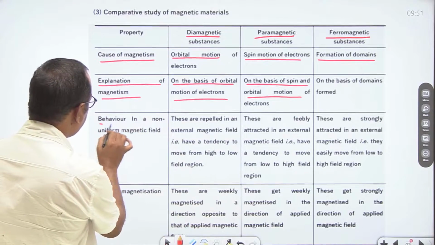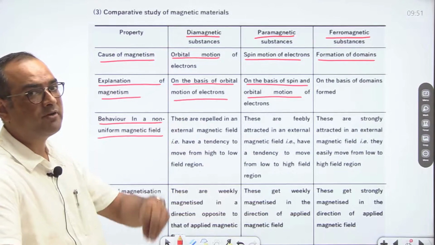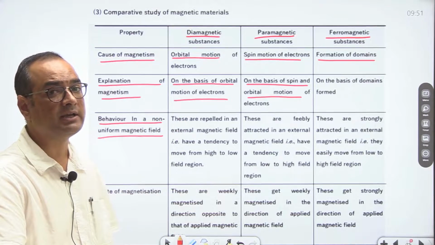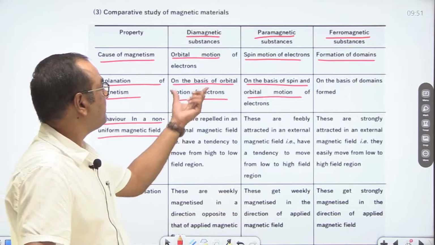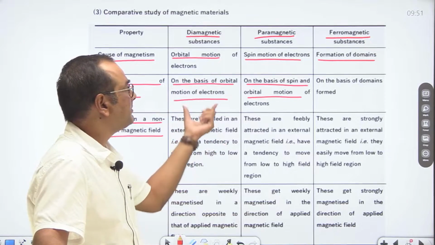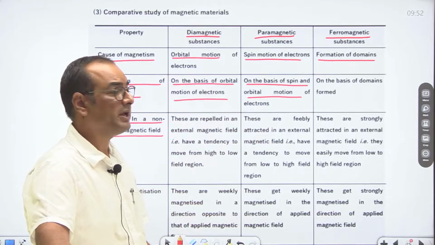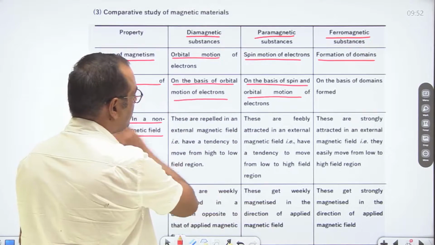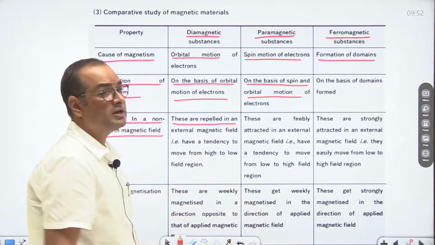If we talk about behavior in a non-uniform magnetic field, if any sample of magnetic material is placed in a non-uniform magnetic field, then each magnetic material, either diamagnetic, paramagnetic or ferromagnetic, will show different behaviors. Diamagnetic substances are repelled in an external magnetic field.